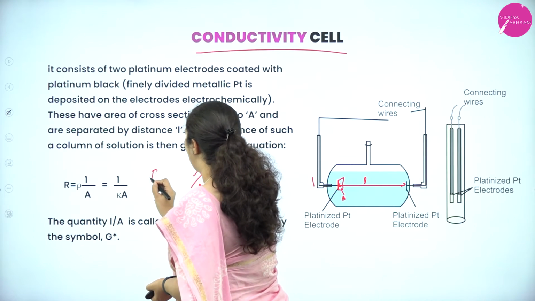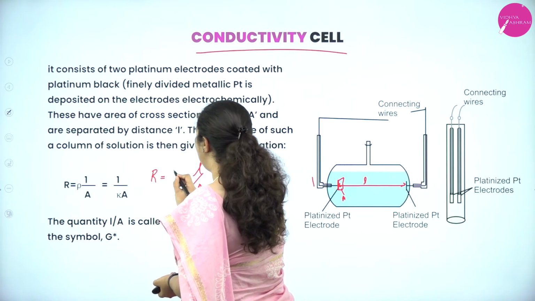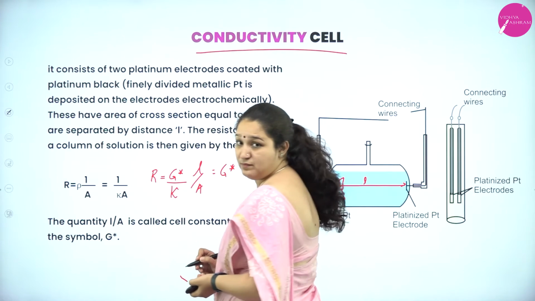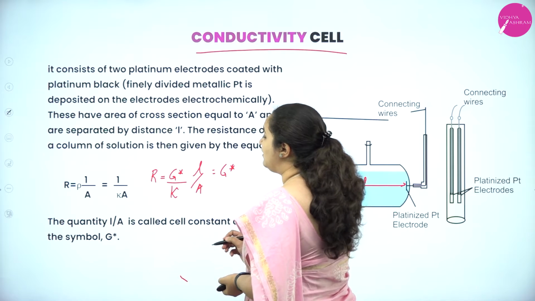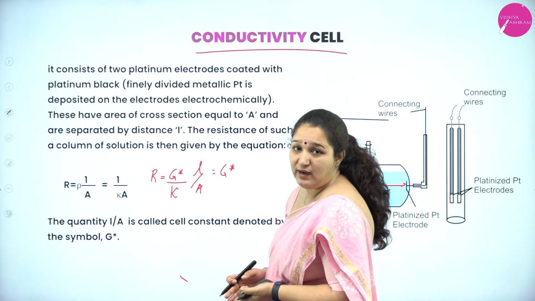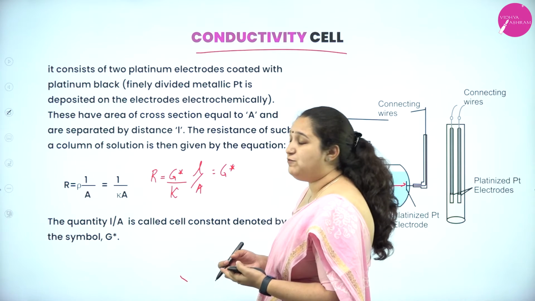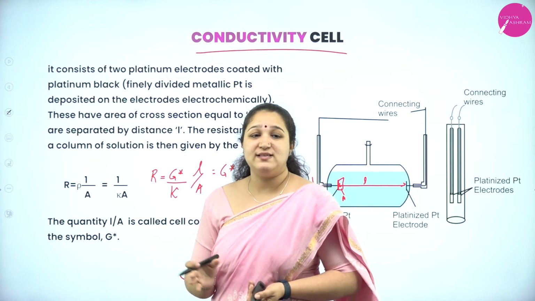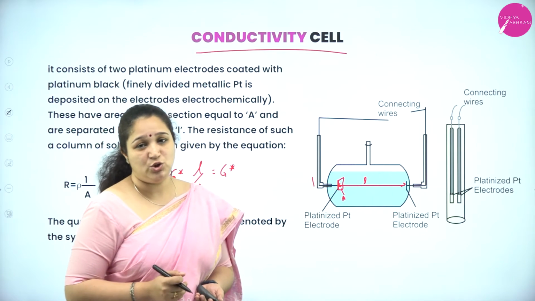So, I can write this formula as R is equal to G star by kappa also, or I can also write it as R is equal to rho into G star. Okay, so these are different forms in which we can do the calculation, depending on what exactly is given in the numerical.